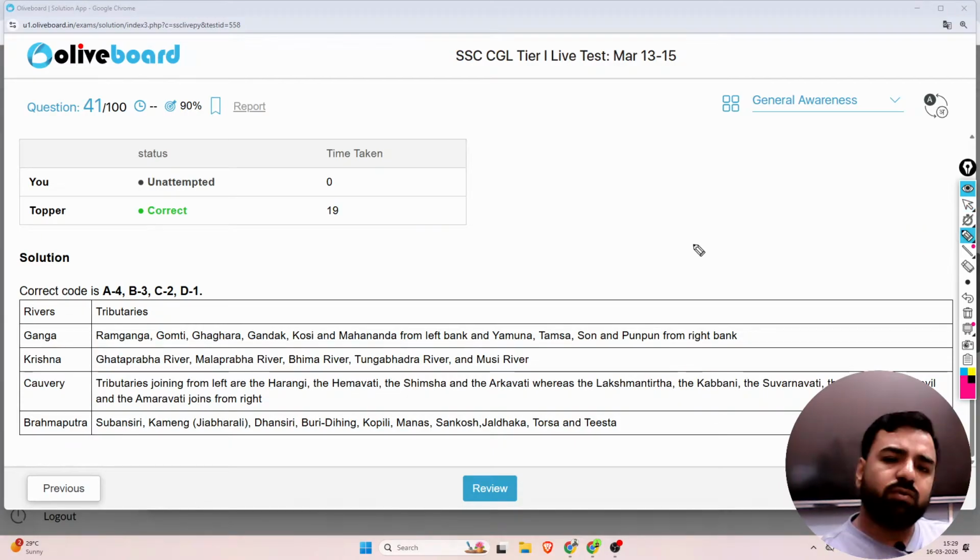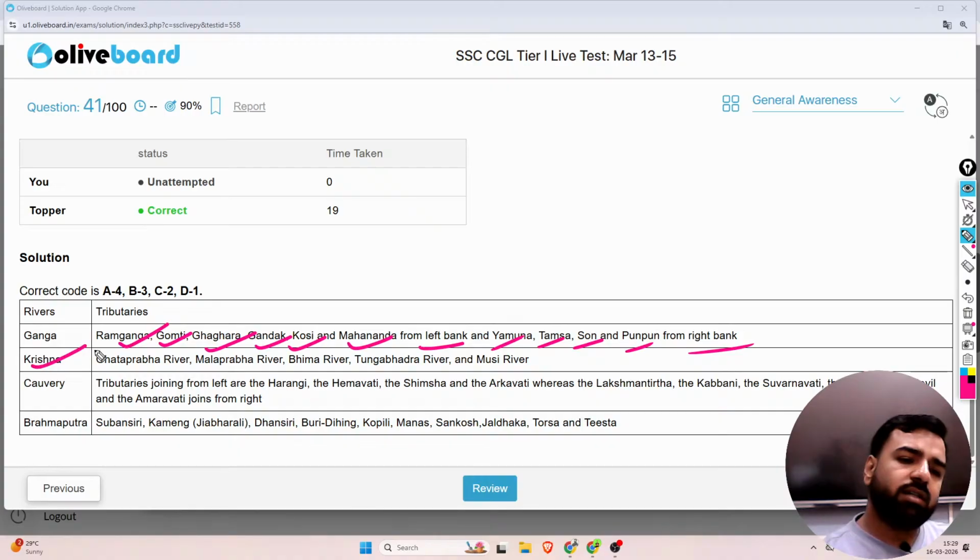So all those candidates who have not given this test, you can take the screenshot also. It will be beneficial. So tributaries of river Ganga are Ramganga, Gomti, Ghaghra, Gandak, Kosi, Mahananda from the left bank, Yamuna, Tamsa, Son, Punpun from the right bank. Krishna: Ghataprabha, Malaprabha, Bhima, Tungabhadra, Musi.